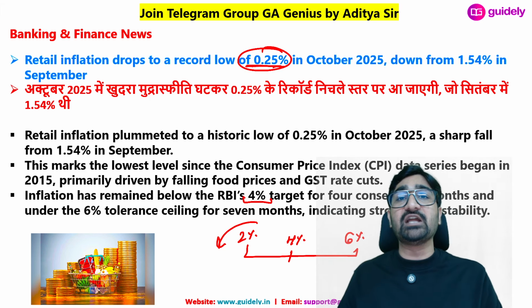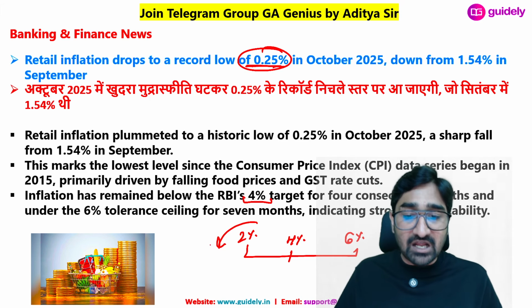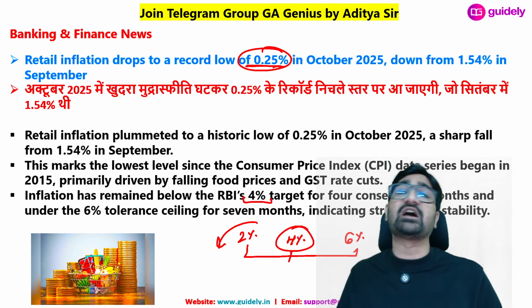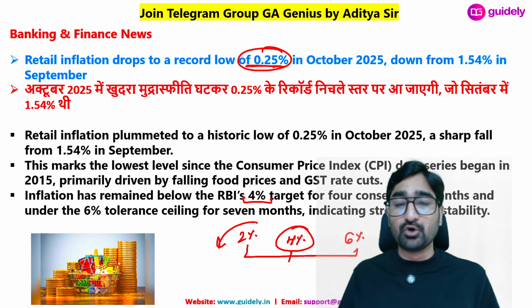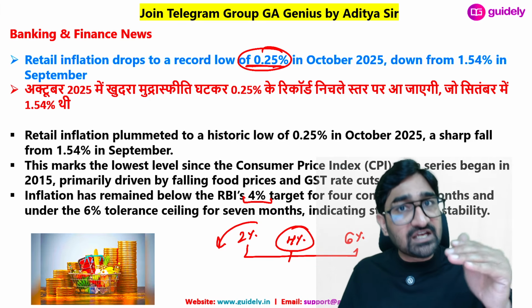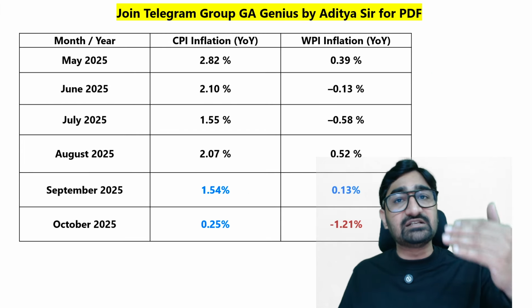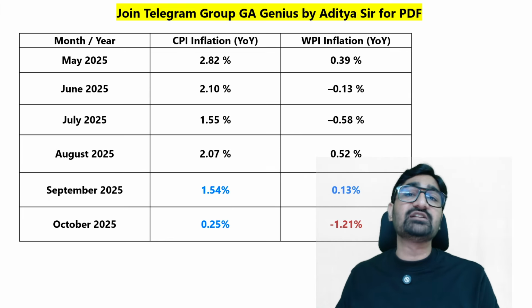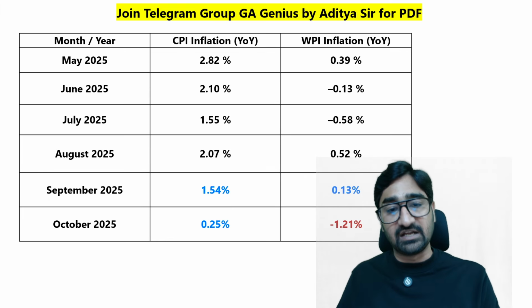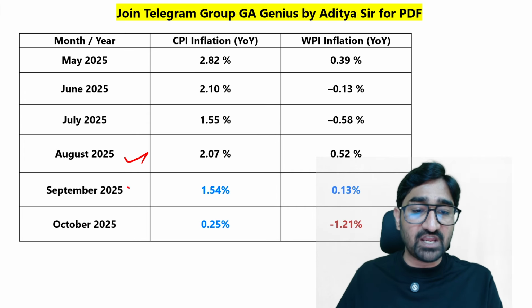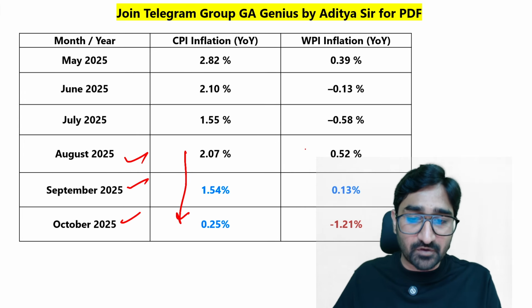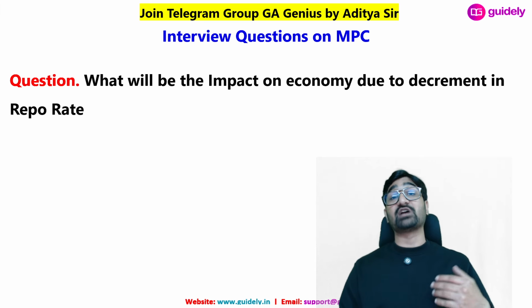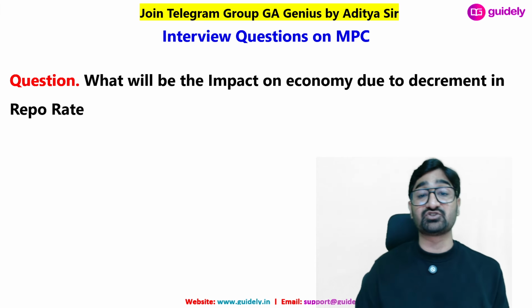For the nation like India, inflation rate should be around 4%. 4% के आसपास inflation rate होना चाहिए, which is the target of RBI as well. But it was lower, so RBI, to increase the liquidity into the economy, decreases the repo rate. RBI ने economy में liquidity increase करने के लिए repo rate को क्या किया है? Decrease किया है. This was the CPI and WPI inflation rate, which we have seen decline from the last 3 months. Last 3 months से CPI, WPI दोनों decline हो रहा है, which is not a good sign for the economy, जो कि economy के लिए एक अच्छा sign नहीं है.